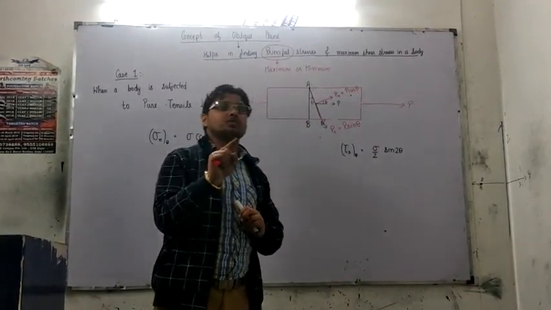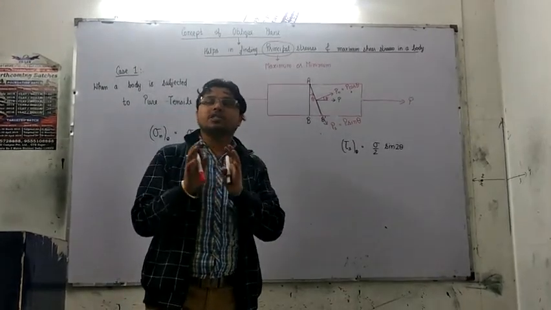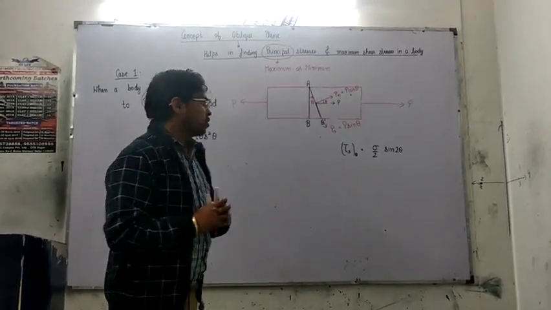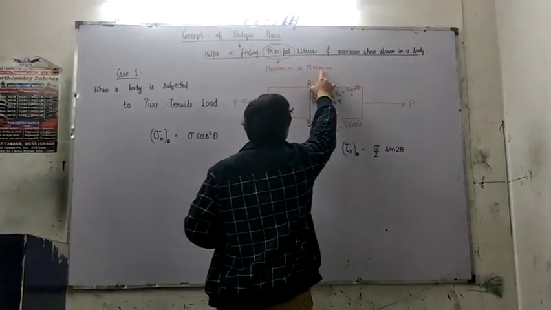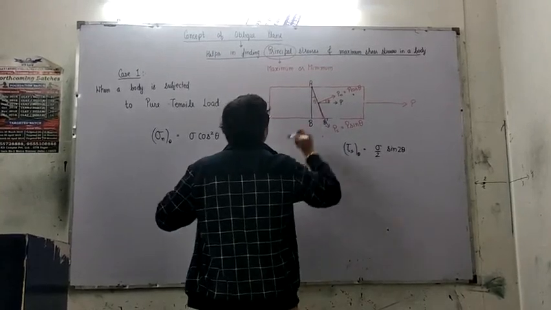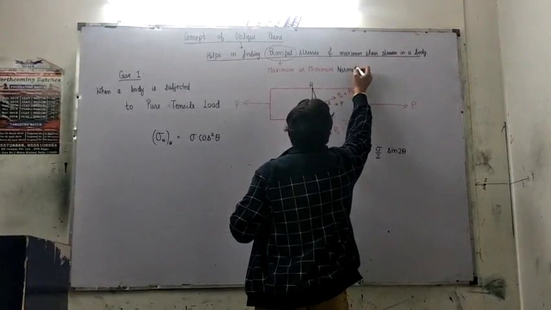And the values of normal stresses on those planes are known as principal stresses, right? So the word principal is mainly used for maximum or minimum normal stresses.